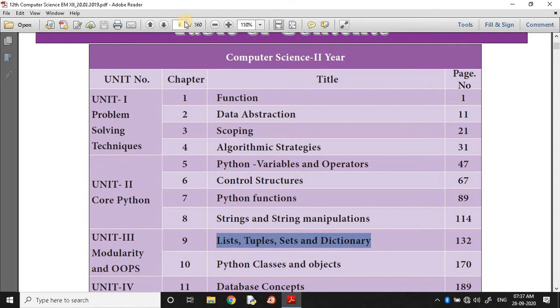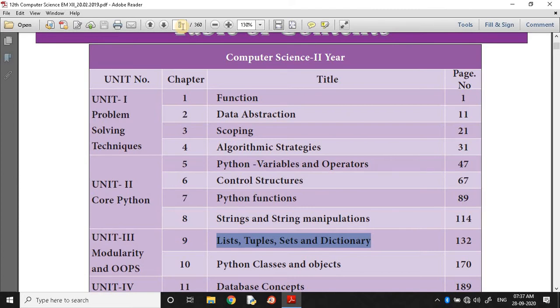In C++, we already studied the topic arrays. What is an array? Group of variables or group of values, a set of or range of values, of same type. But here, list, tuple, sets and dictionaries are used in Python instead of arrays.